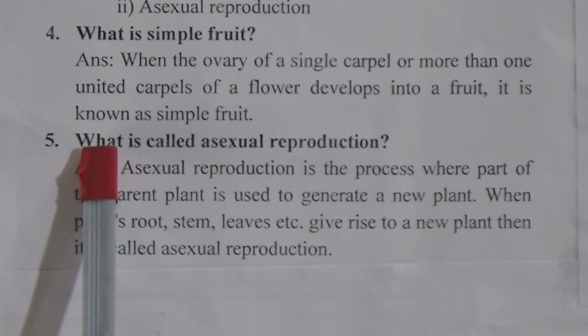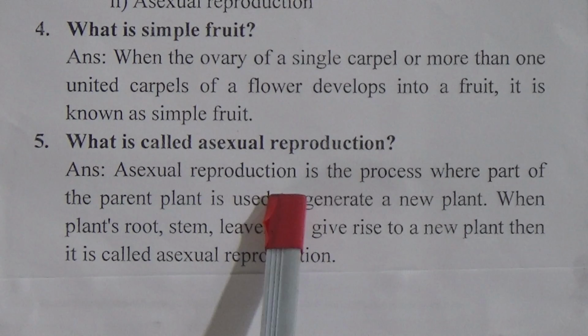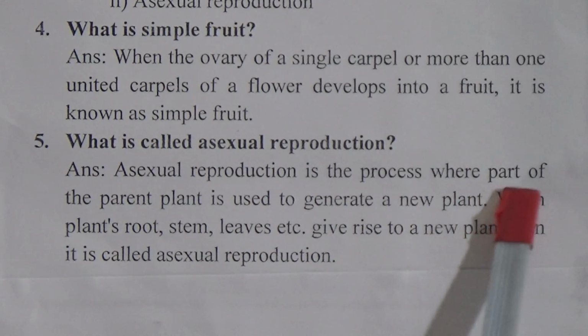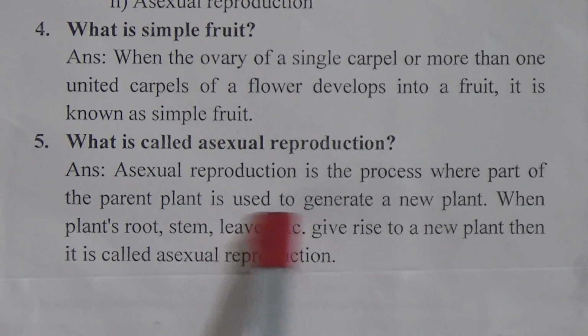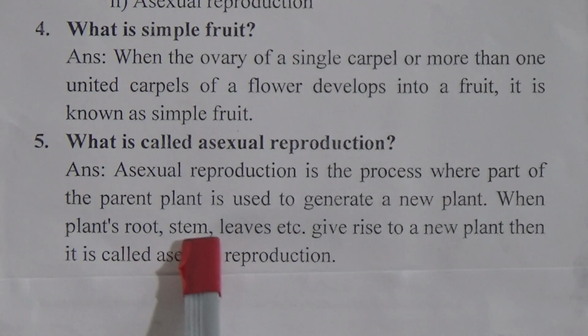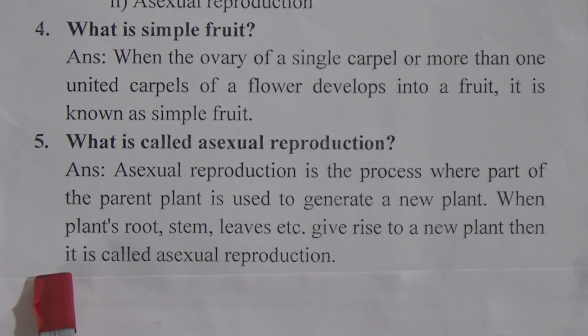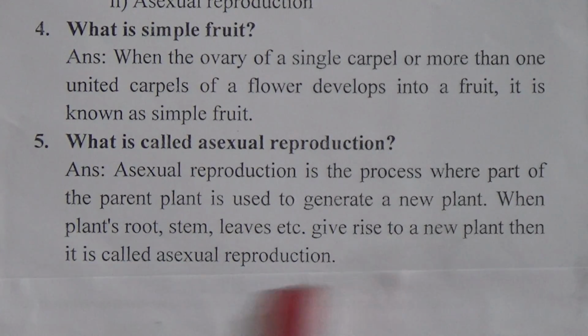Question 5 is, what is called asexual reproduction? The answer is, asexual reproduction is the process where part of the parent plant is used to generate a new plant. When a plant's root, stem, leaves, etc. give rise to a new plant, then it is called asexual reproduction.